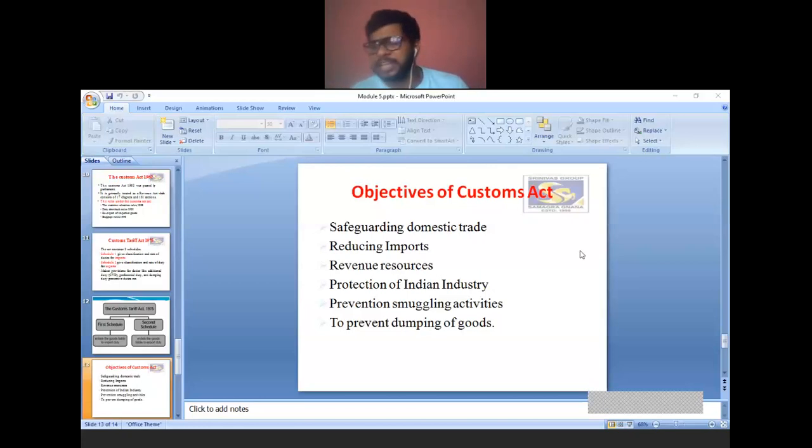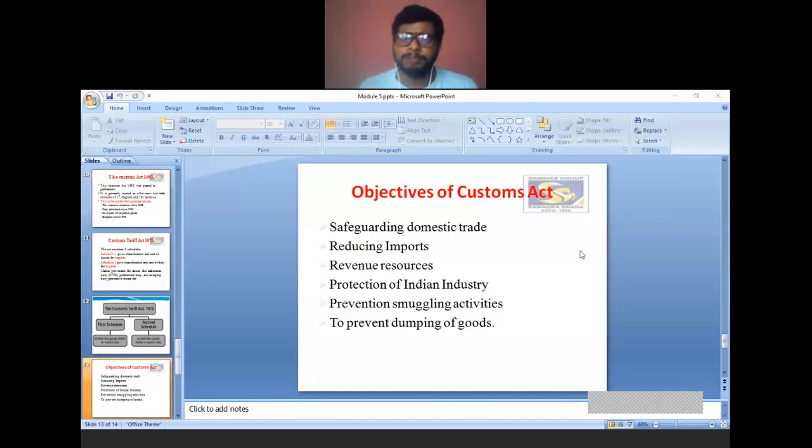And protection of Indian industry: as I have already told, in order to protect the domestic industry as well as Indian industry, this Customs Act was introduced in India. And at the beginning of the slide itself, I told about prevention of smuggling activities. The Customs Act will help the country reduce smuggling activities, or the import of smuggled goods from outside the country. That type of transaction it will prevent or reduce.